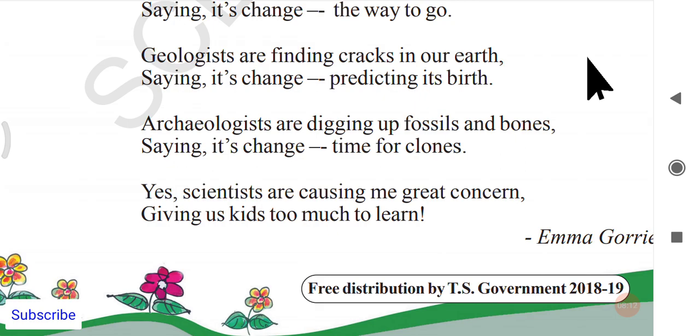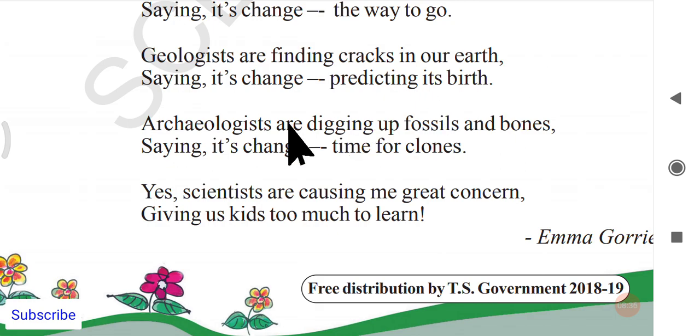Actually, just imagine the birth of a small baby chick. It makes a crack on the egg, and finally it comes out. So whenever geologists are finding these types of cracks on Earth, they are telling that there is some new life going to come through these cracks. So that is what I want to tell.